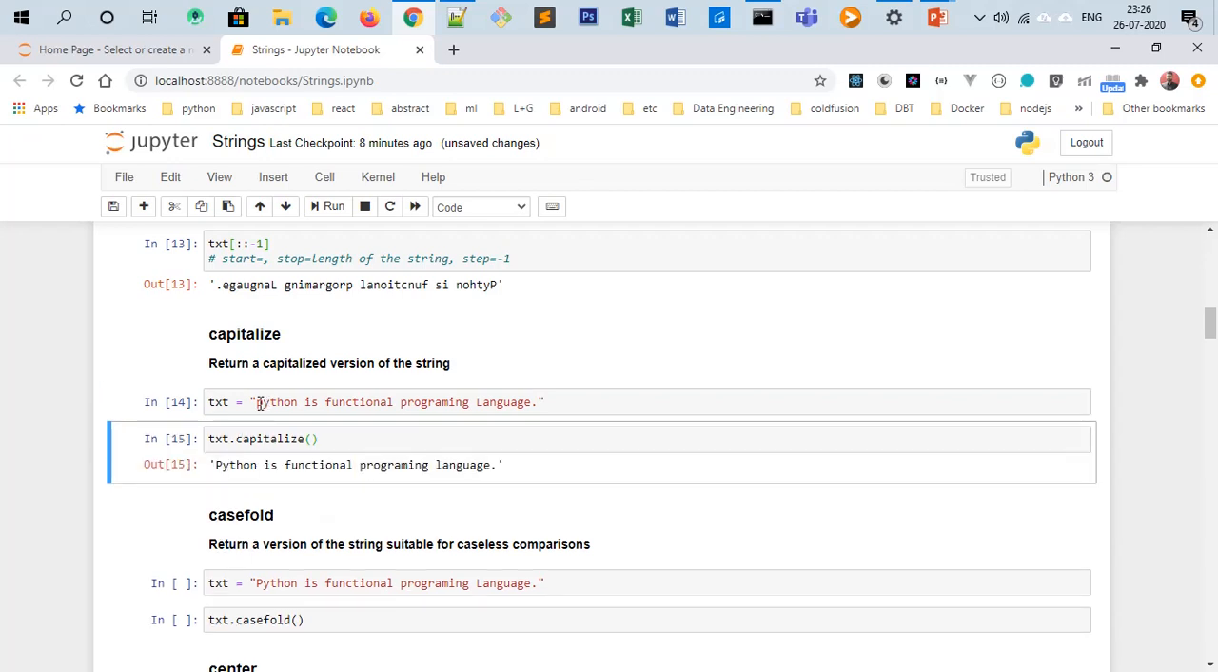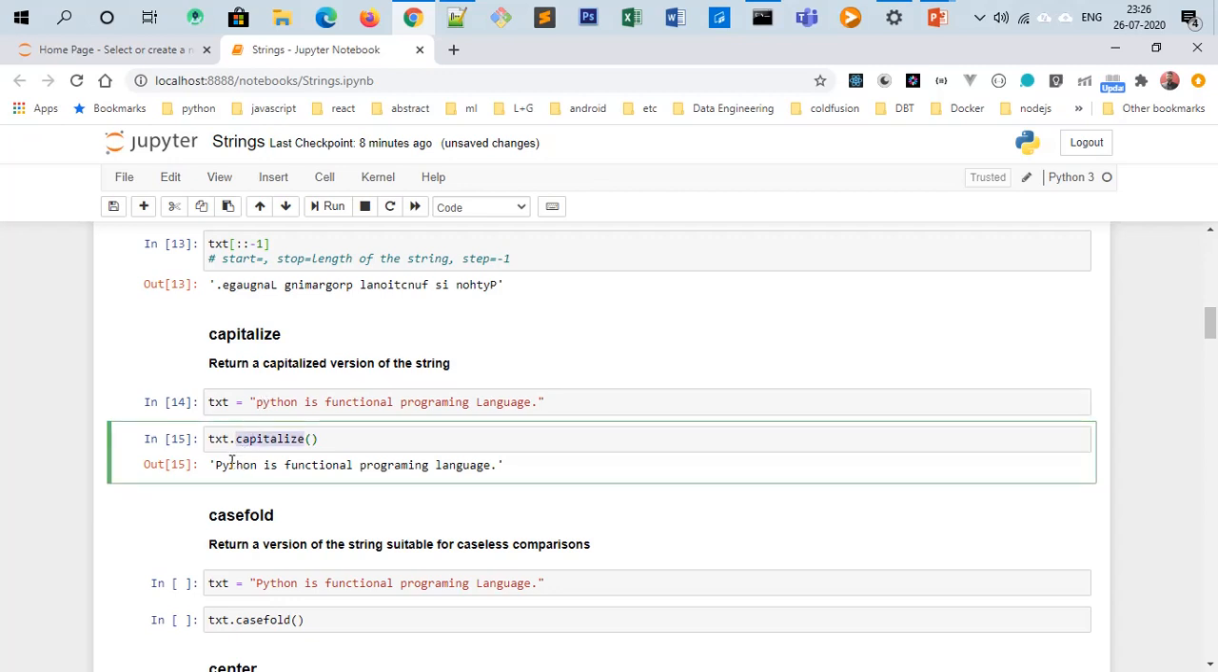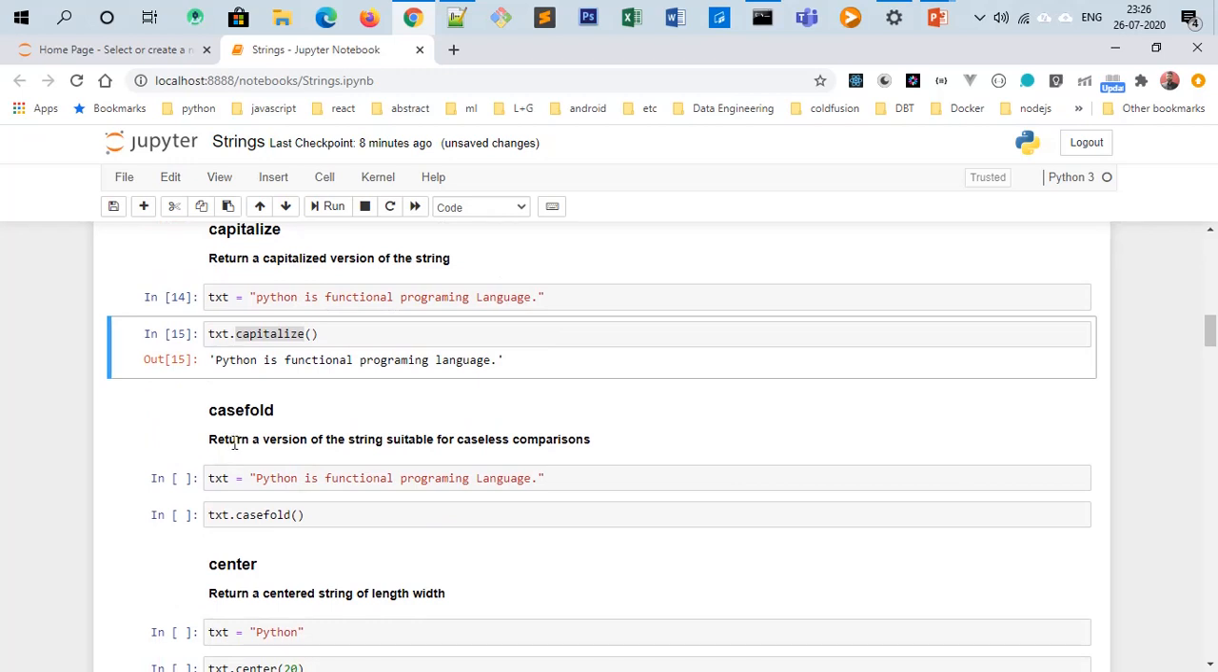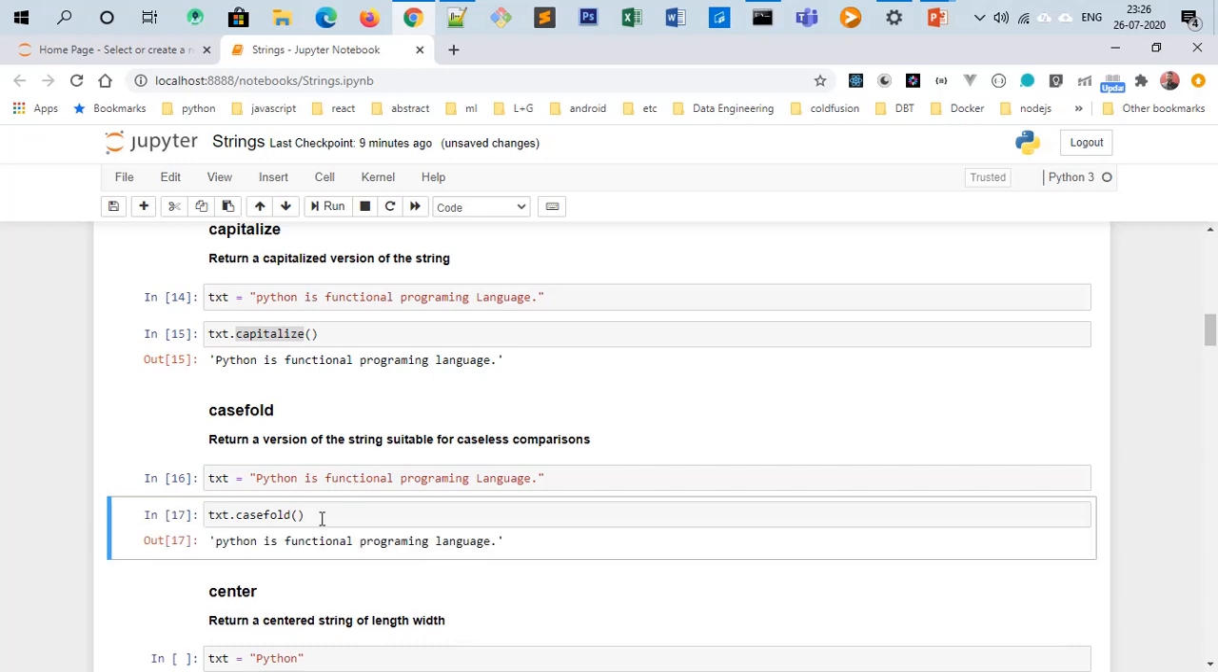So you see that here I put a small p, and I use the function txt.capitalize, and it is capitalizing the first character of the line. And the casefold method, as the definition says, returns a version of the string suitable for caseless comparison. That means it will return it in lower case. So this is my string and I'm using this function. You see that it is lower-casing all the letters in the string.